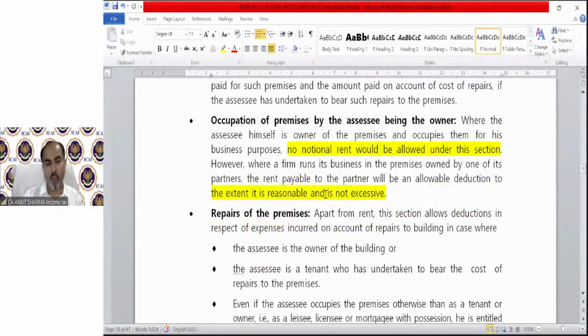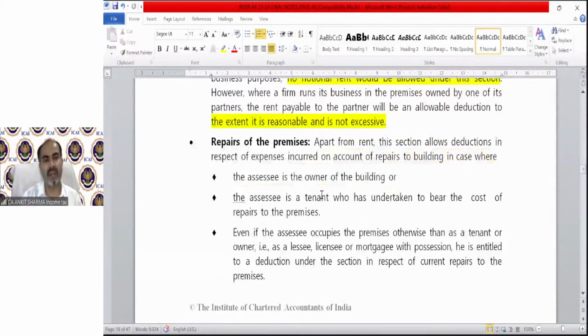Repairs, to whomsoever bears them, that person is going to claim that repair. So as an owner, if you bear the repairs, etc., you will claim it. If a tenant is bearing it, then he is going to claim it. Apart from rent, the section allows deduction in respect of expenses incurred on account of repair to the building. If the assessee is the owner, or a tenant who is undertaking to bear the cost of repair, or even if the assessee occupies the premises otherwise than as a tenant or owner, as lessee, licensee, or mortgagee with possession, he is entitled to a deduction under the section in respect of current repair to the premises.